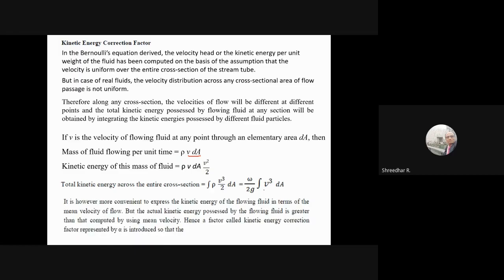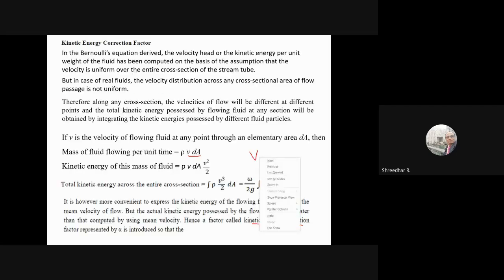If you assume that kinetic energy differs from section to section, or across a section, in our derivation we took it as velocity V, capital V. So we took it as a mean velocity. Since we took the mean velocity, the actual kinetic energy obtained by that integration is quite more than what we took from our velocity V. So that's why a kinetic energy correction factor is applied.